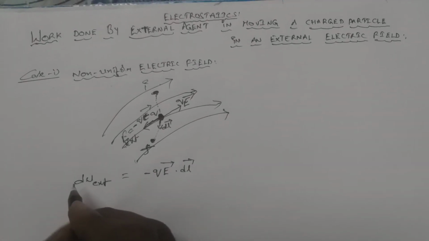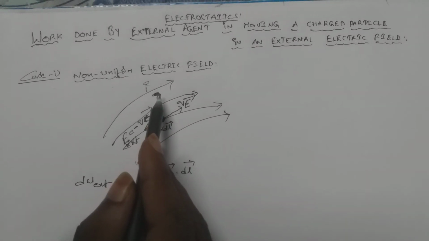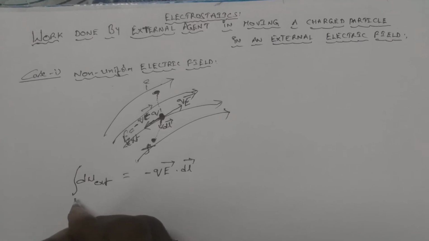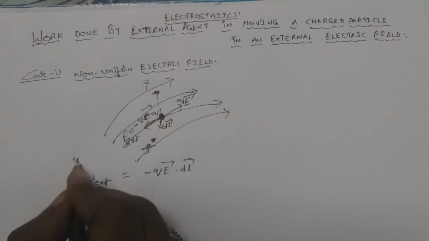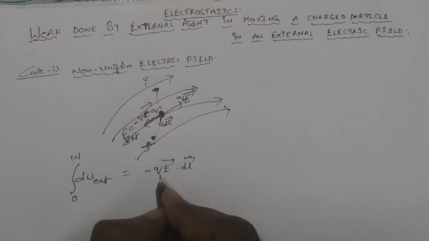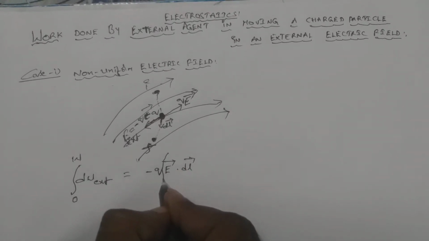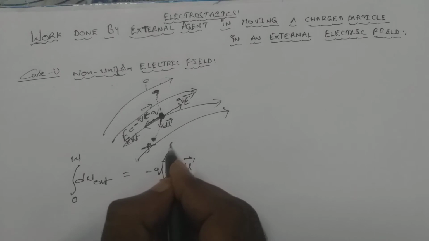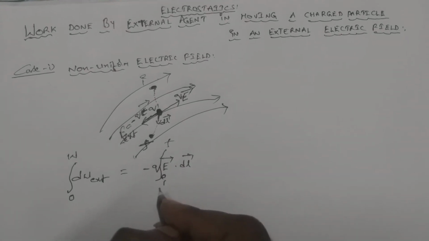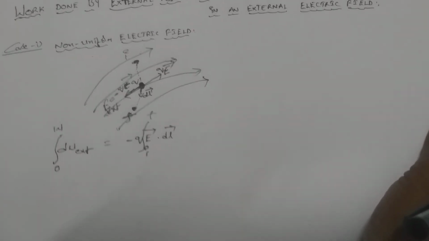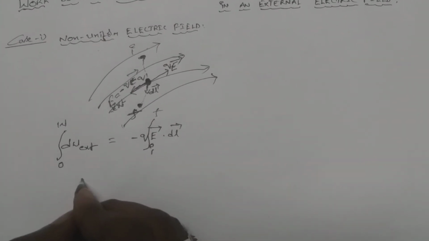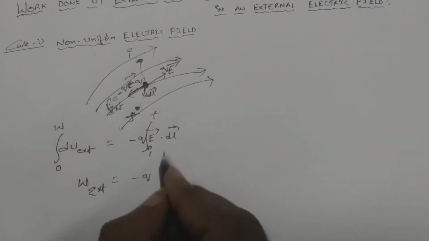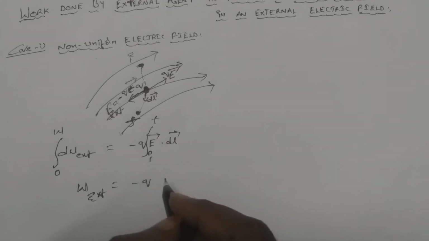Now, in order to get the total work done by this external agent in moving the charged particle from the initial to the final position, let us integrate this expression with proper limits, that is, from 0 to W, dW external. Here the magnitude of the charge remains constant, so we can integrate the remaining expression from the initial to the final points, E bar dot dl bar. So the total work done by the external agent will be minus q into the integral from initial to final of E bar dot dl bar.